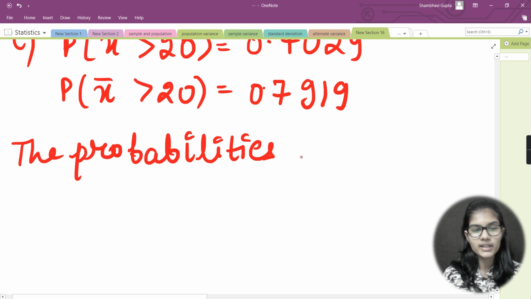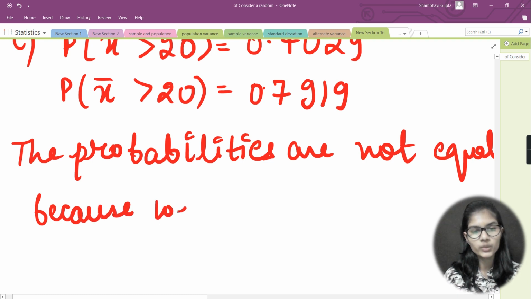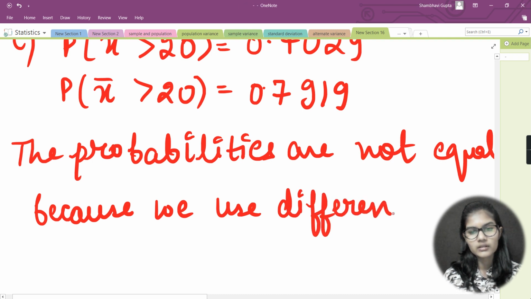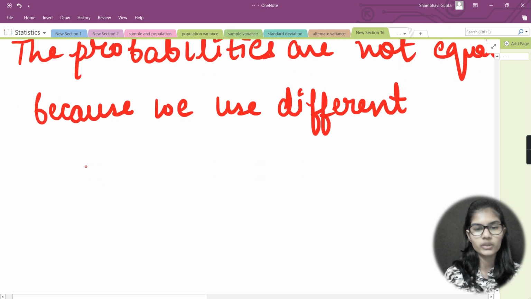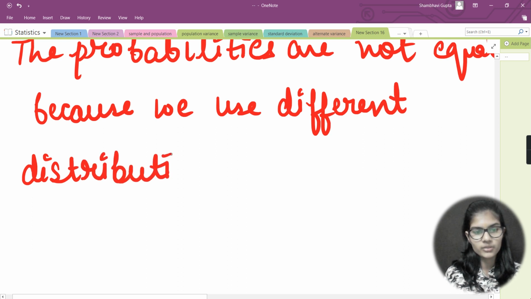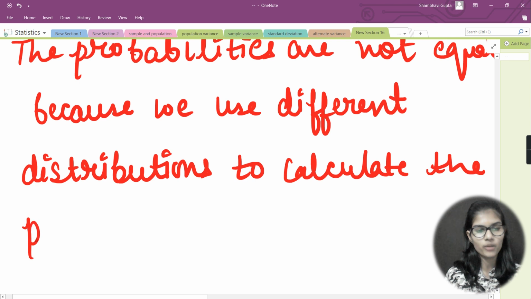The probabilities are not equal because we use different distributions to calculate the probability for individuals and for means.